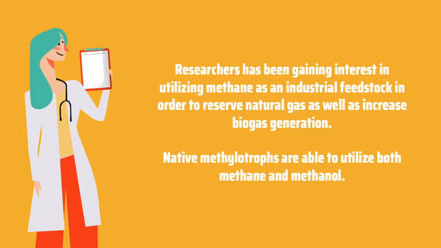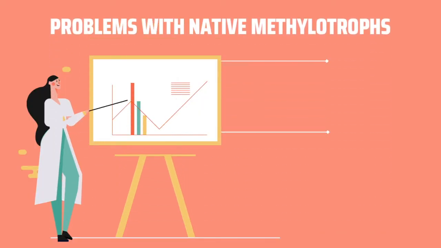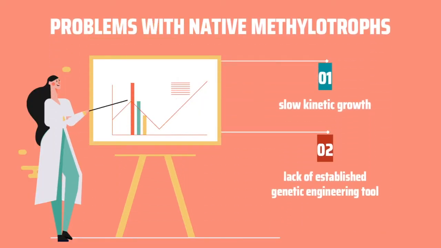as well as increase biogas generation. In order to harness methane and methanol, native methylotroph is used. However, there are problems with native methylotroph. Firstly, they have slow kinetic growth, and secondly, they lack an established genetic engineering tool. This causes the obstruction of industrial application.